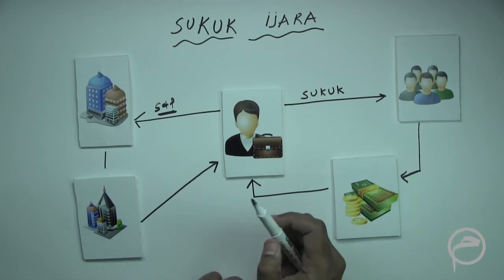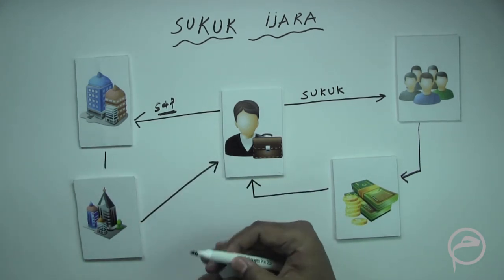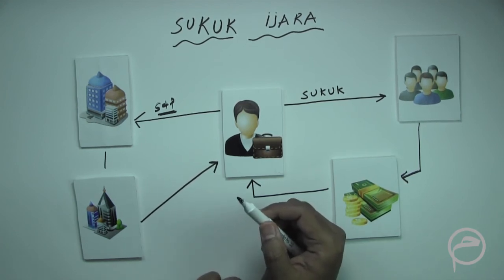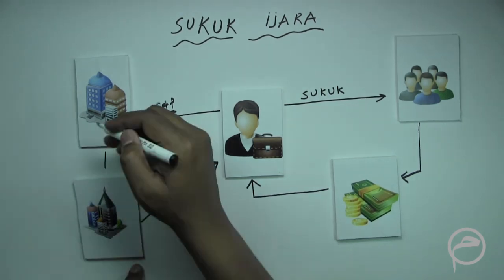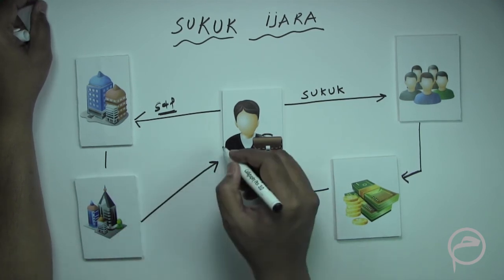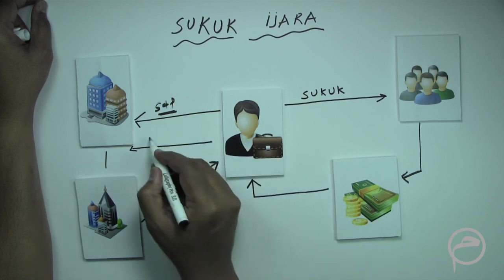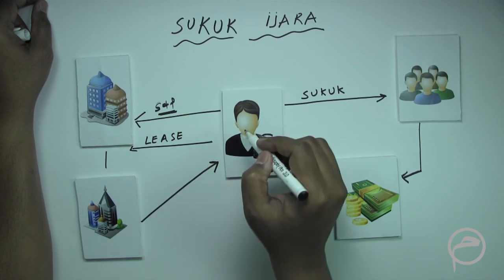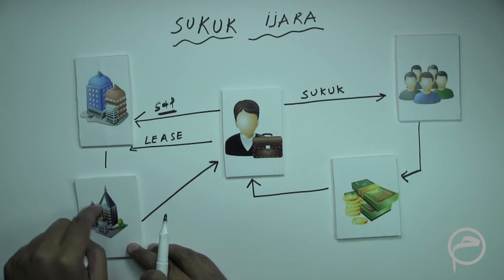Now the second step is that after purchasing the assets from the company, the assets have to generate revenue. How will the assets generate revenue? The assets can generate revenue when these assets are leased back to the company. So there will be a lease agreement entered between the SPV and the company, wherein the SPV will lease the assets to the company.